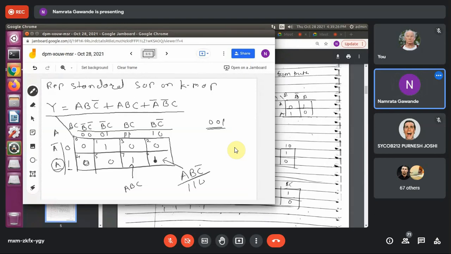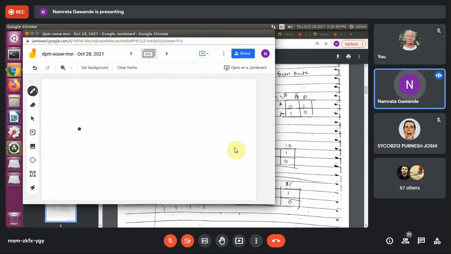Okay. So always you have to remember the structure of the K-map while representing the Boolean expression or truth table in terms of K-map. Right? Now, for the 4 variable K-map from the equation. The topic name is same, representing standard SOP on K-map.